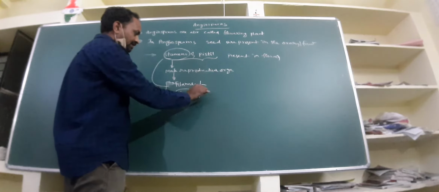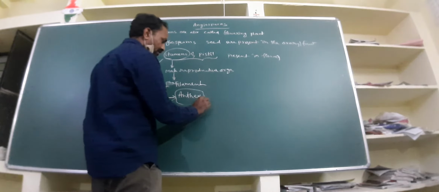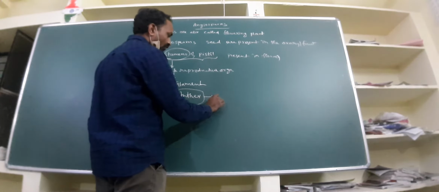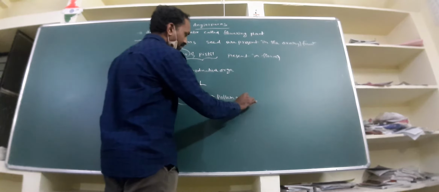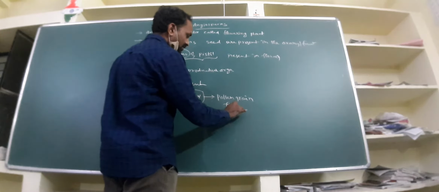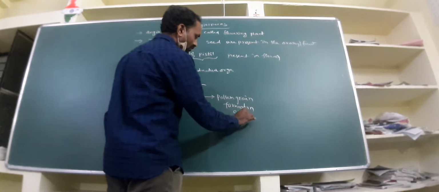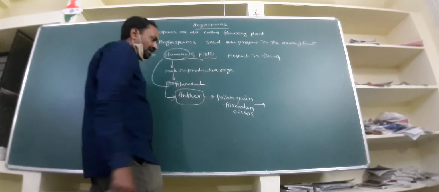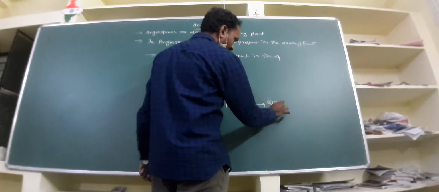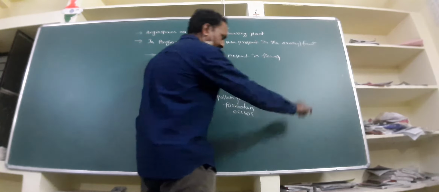This anther is the fertile part of the stamens, in which pollen grain formation occurs. This pollen grain contains two male gametes.